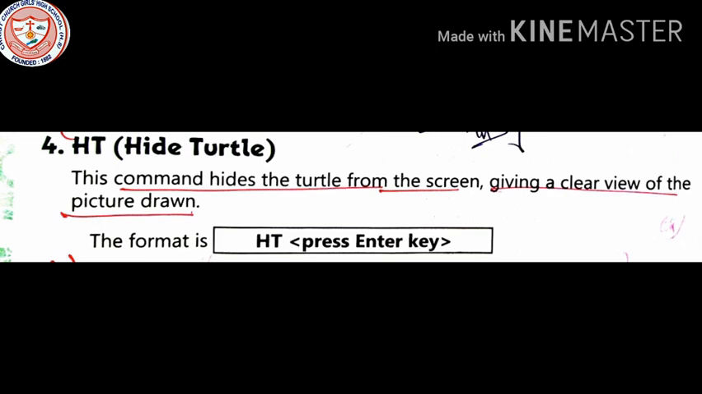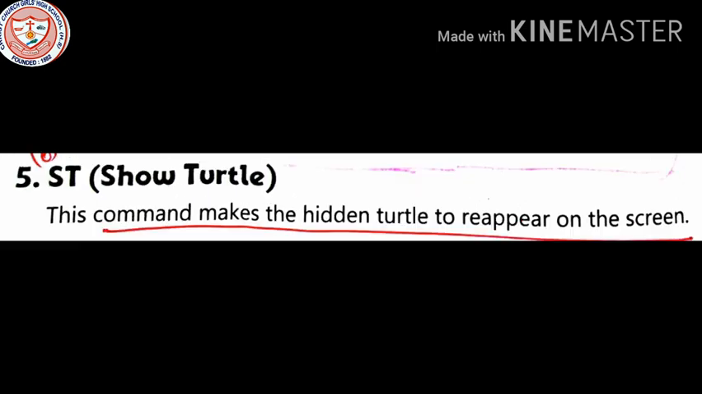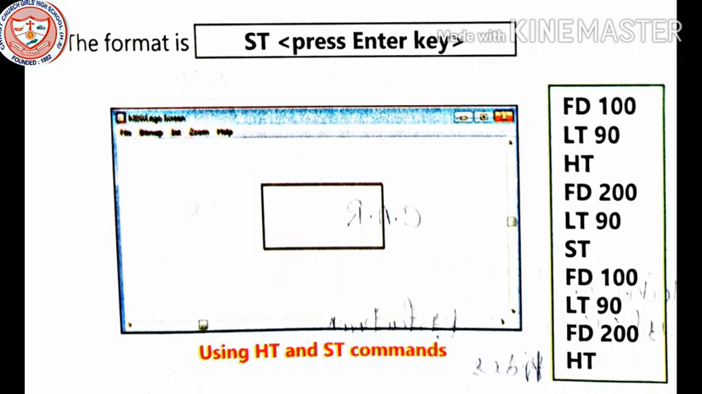Okay. Now comes the ST command, that is show turtle. This command makes the hidden turtle reappear on the screen. The format is again the same: just ST and press enter.